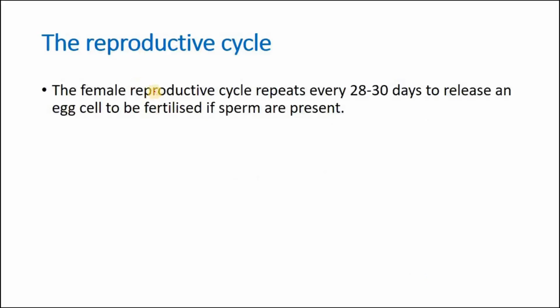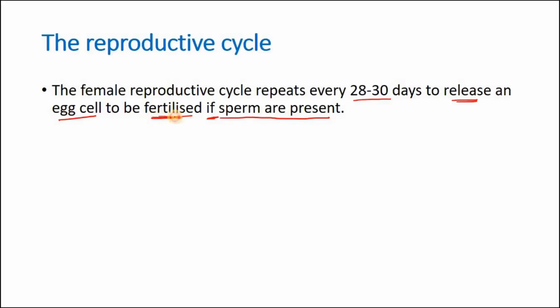The female reproductive cycle repeats every 28 to 30 days to release an egg cell to be fertilized if conditions apply, if sperm are present, right? So if sperm is there, what will happen? Fertilization.